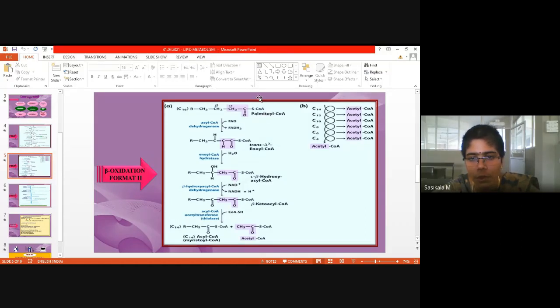What is the role of CoA enzyme? Anyone? Why is palmitic acid converted to palmitoyl-CoA in the first step itself? We have not taken the acid, it is converted to palmitoyl-CoA, right?